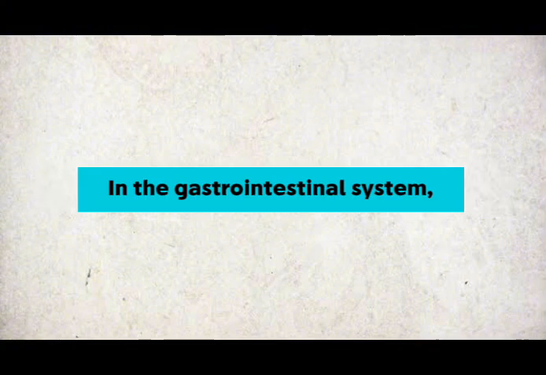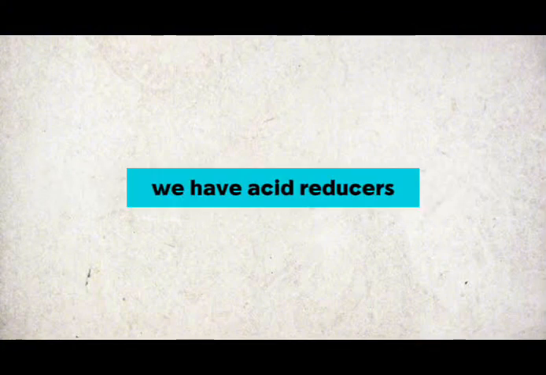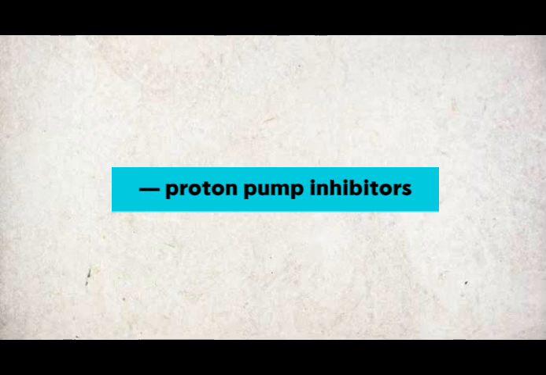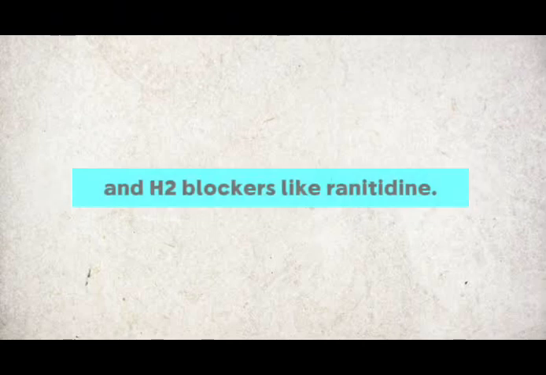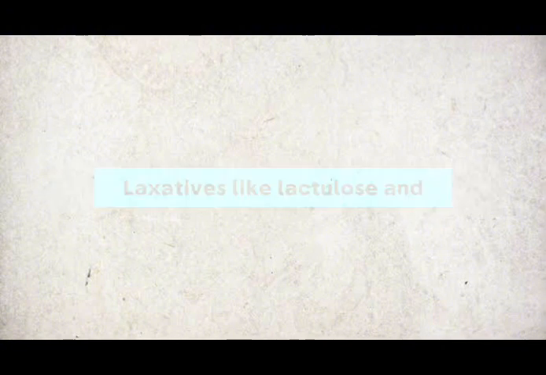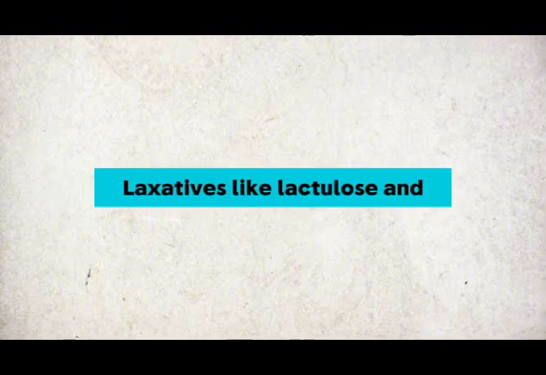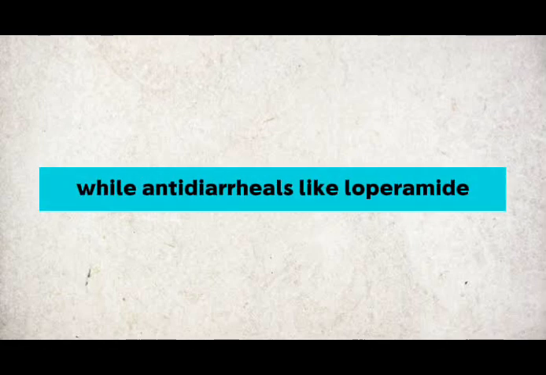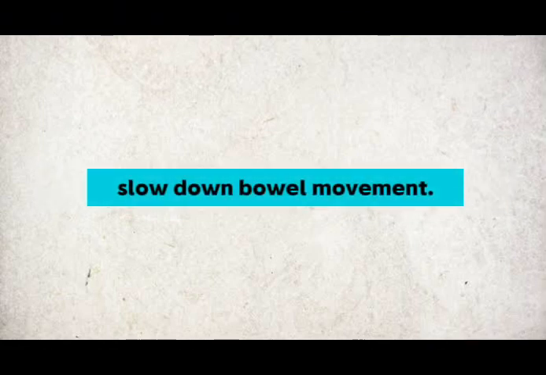In the gastrointestinal system, we have acid reducers: proton pump inhibitors like omeprazole and pantoprazole, and H2 blockers like ranitidine. Antiemetics such as ondansetron help prevent nausea and vomiting. Laxatives like lactulose and bisacodyl treat constipation, while antidiarrheals like loperamide slow down bowel movement.